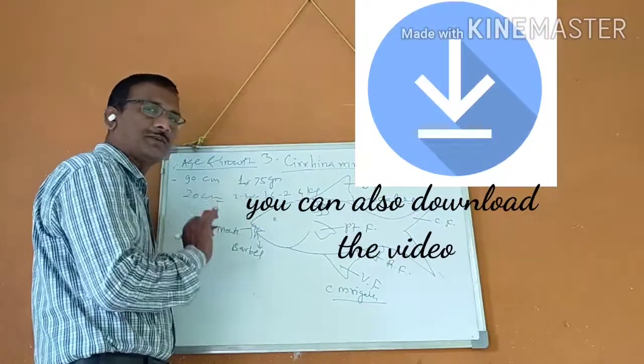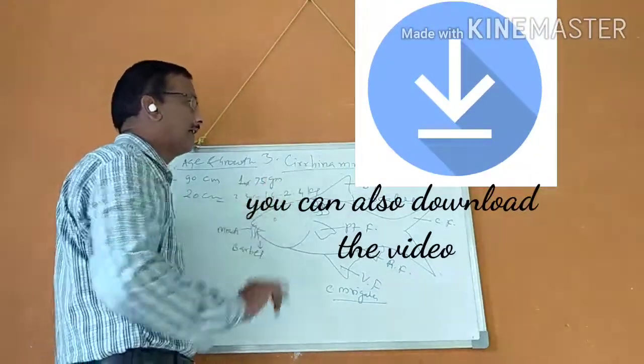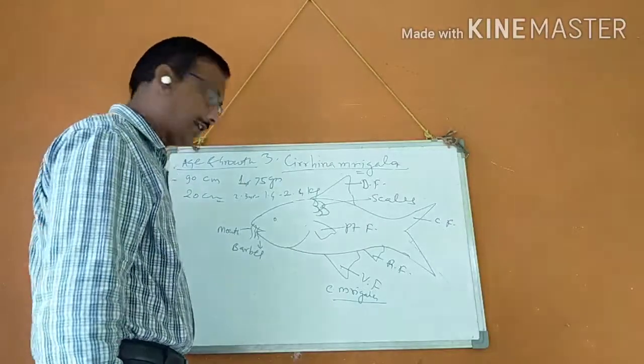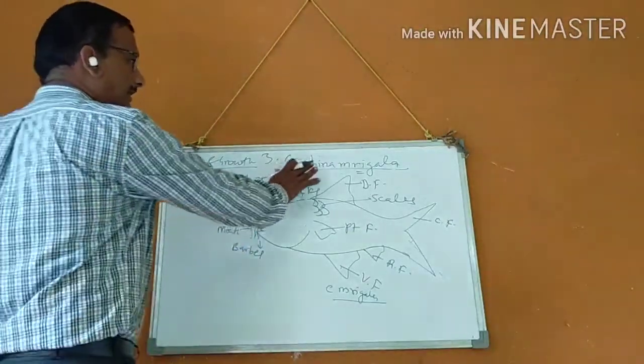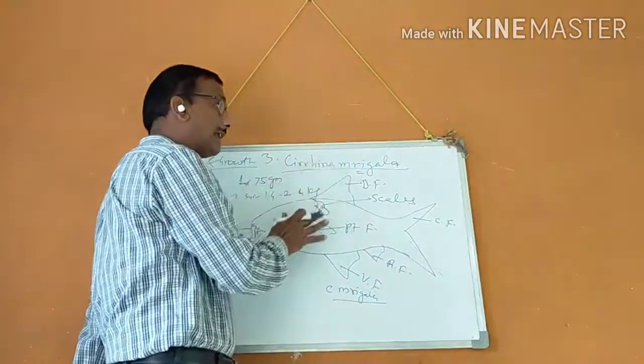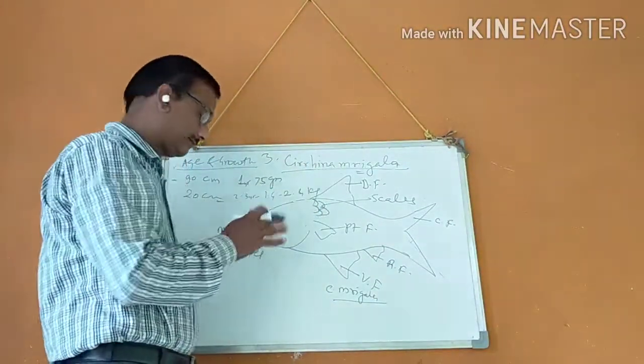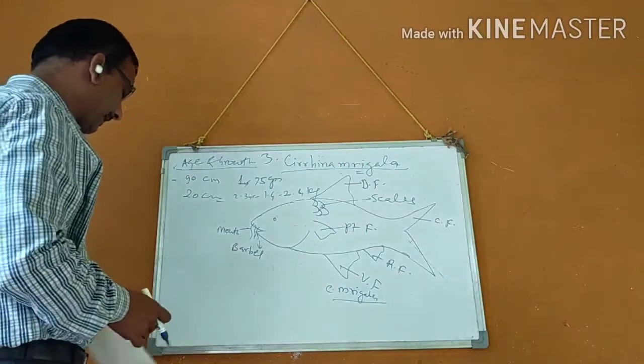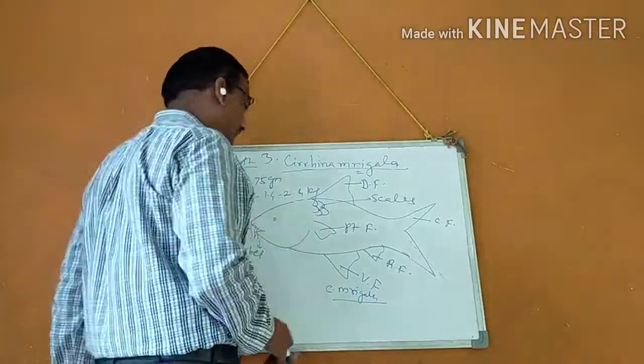These are the major food of the Sirana mrigal. It has the highest demand in the market.